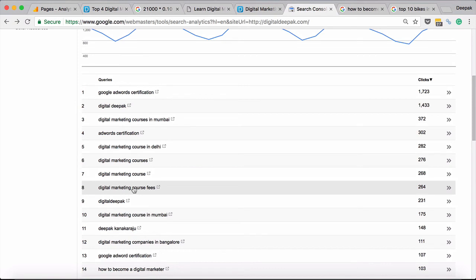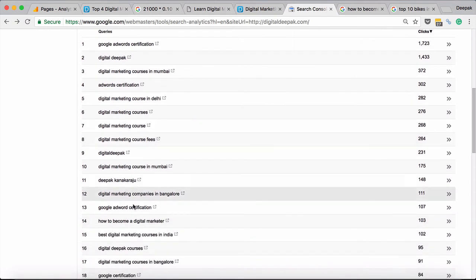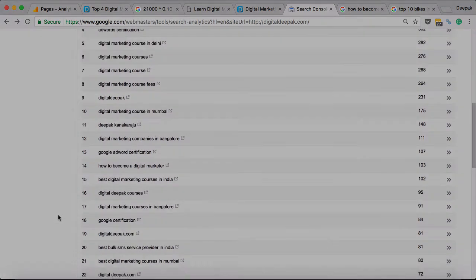I might as well go ahead and write a very big article on how to become a digital marketer with just the exact match, because you can see this is pretty high in the number of visitors that it is getting. So here you will get ideas for new keyword suggestions.